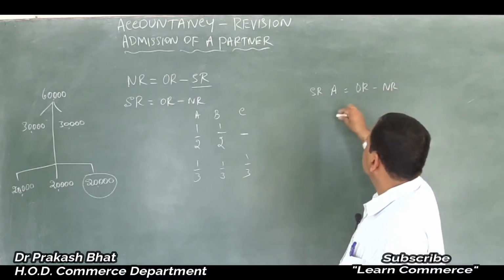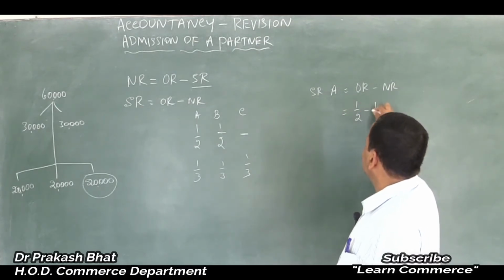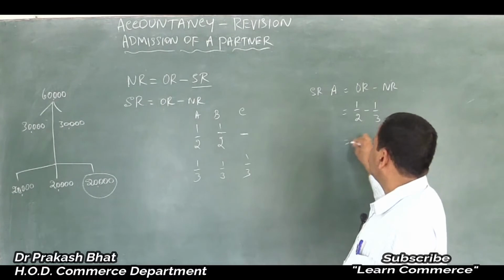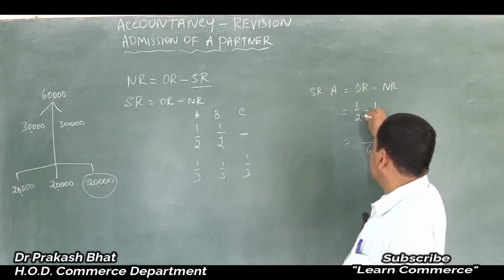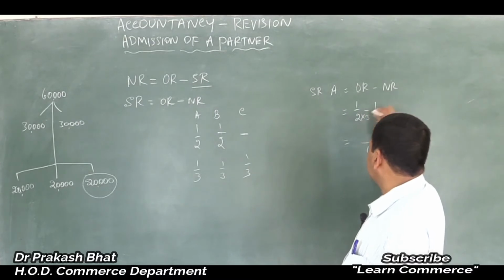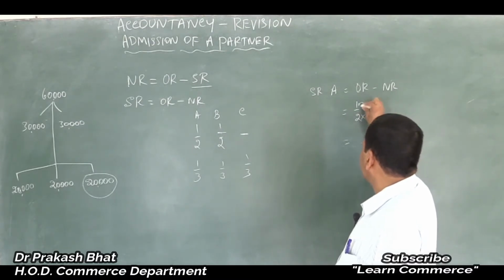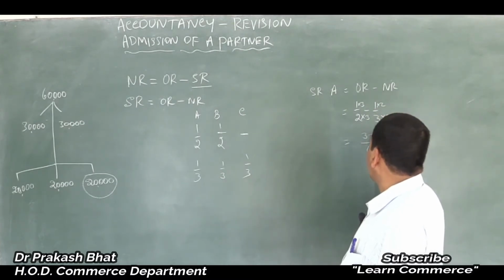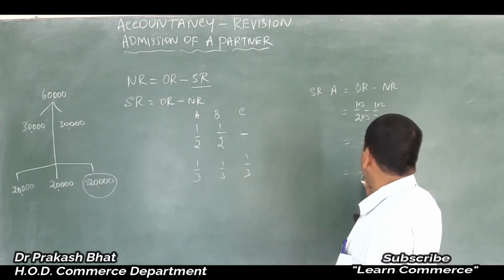Old ratio was 1/2, new ratio is 1/3. Take the common denominator 6: 3 2s are 6, 2 3s are 6, multiplying the numerator also by the same number, 3 1s are 3 minus 2 1s are 2, so it will be 1/6.